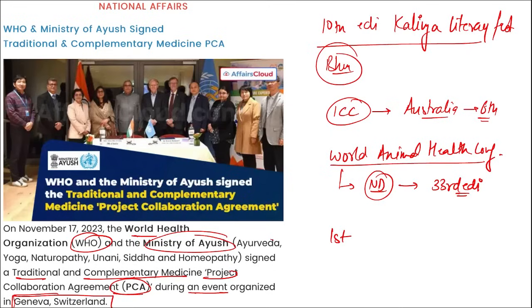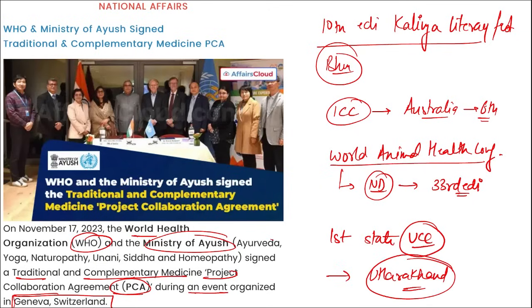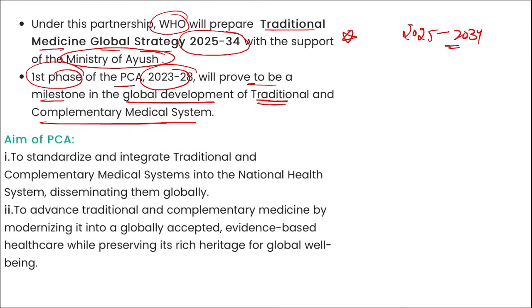Then which became the first state to implement UCC, that is Uniform Civil Code? It is Uttarakhand, right? Uttarakhand became the first state in India to implement UCC, that is Uniform Civil Code. Next, remember, recently which state has launched a food security campaign? Food security campaign, that is for zero hunger.